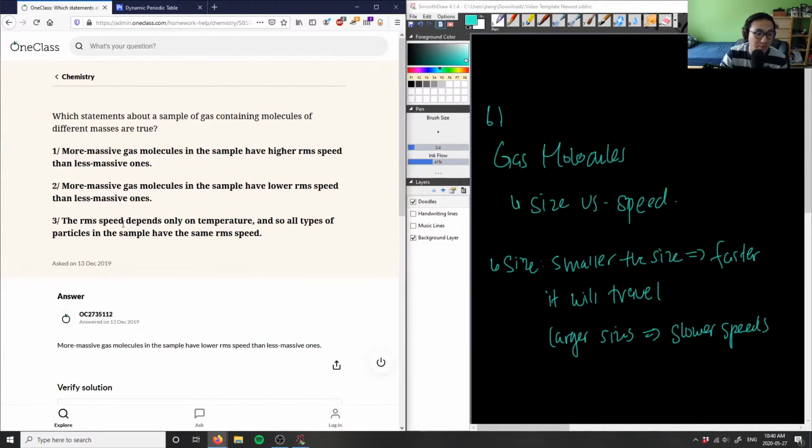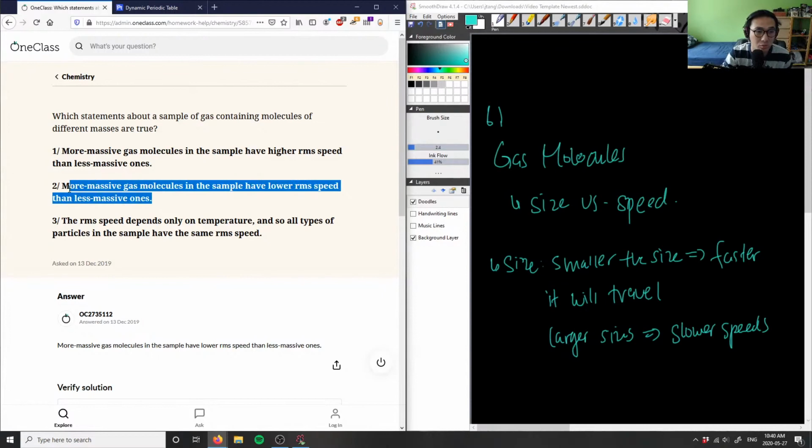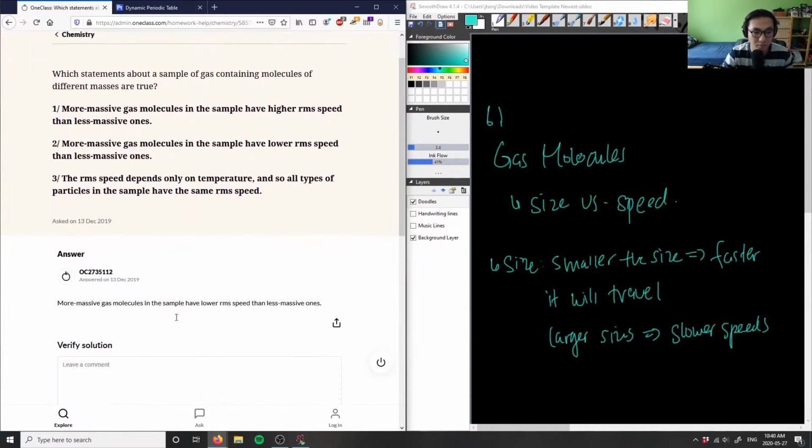And statement 3 says RMS speed depends only on temperature, but we know that's false, right? Because speed does indeed depend on temperature according to particle theory. As we heat things up, as temperature rises, the speed will also increase. The velocity of our molecules will also increase. However, atomic radius, or the size, will also affect the speed as well. So therefore, only statement 2 is true. So the solution here is correct because they chose statement 2.